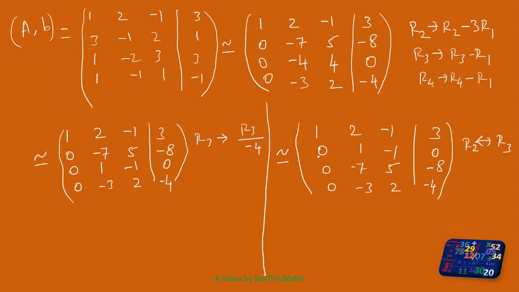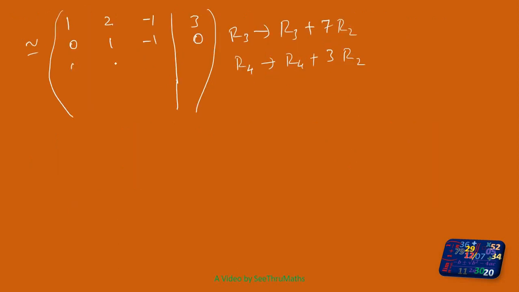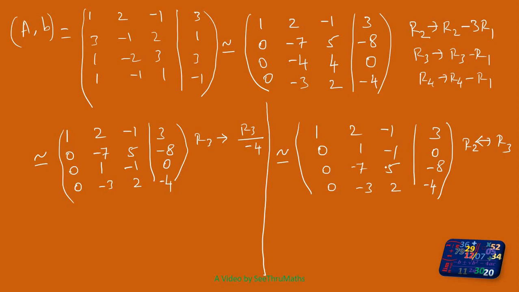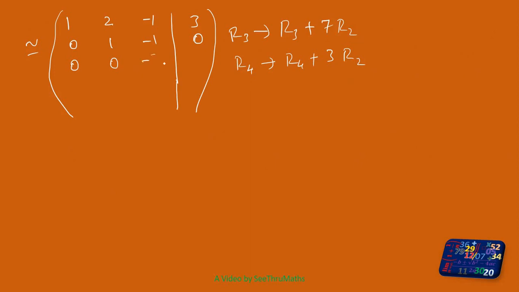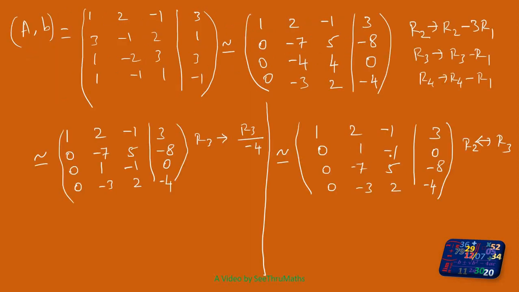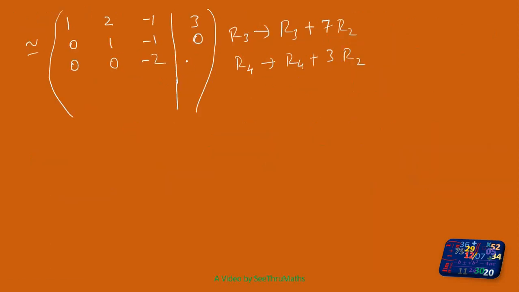So row 3 value is, here it is 0, 0. So no problem, I will put 0. Minus 7 plus 7 is 0. So here also 0, here also 0. Even though I have calculated that this will become 0, again I will do the calculation just to cross check whether the rule I have written is right or wrong. Okay. So row 3 value is 5. 5 plus 7 into minus 1. That means 5 minus 7. It is minus 2. Next one, sorry, here it is minus 8. Here it is 0, so you can ignore that and just put minus 8.